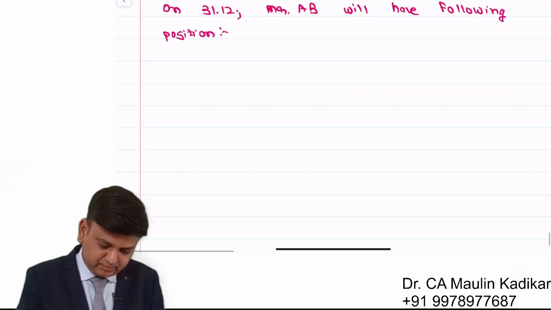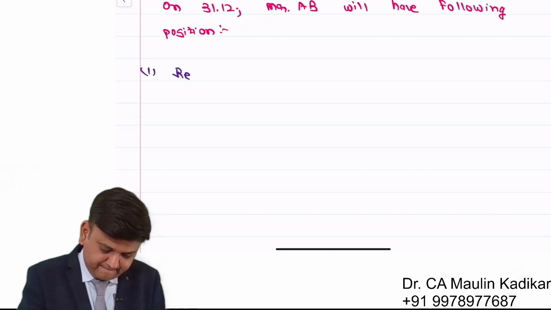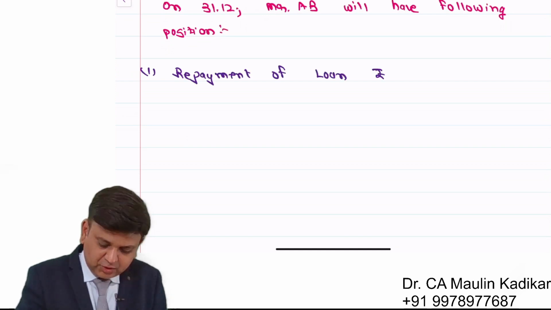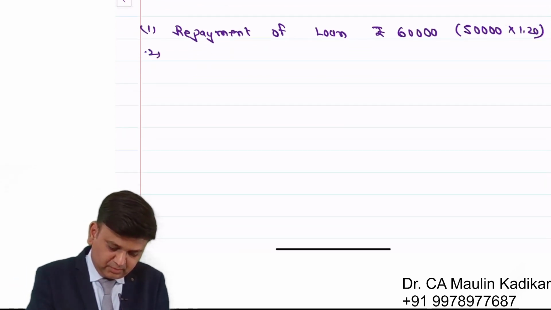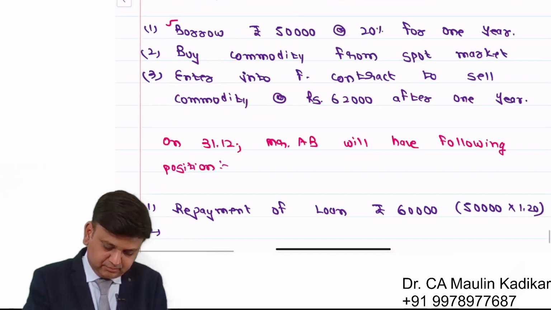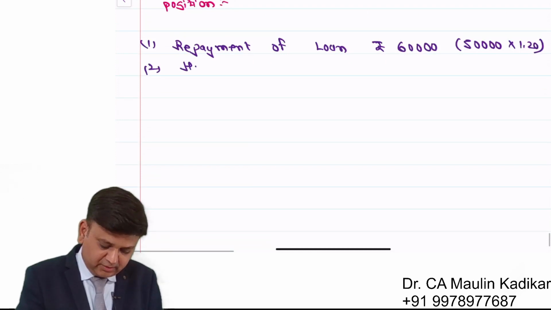First, repayment of loan rupees 60,000, which is 50,000 into 1.2. Second, holding the commodity.